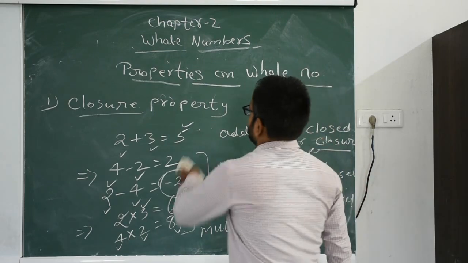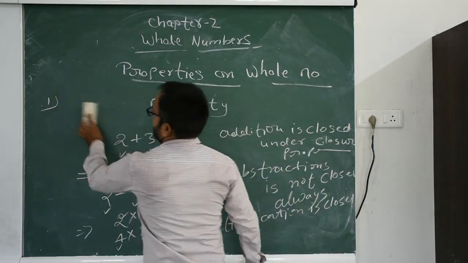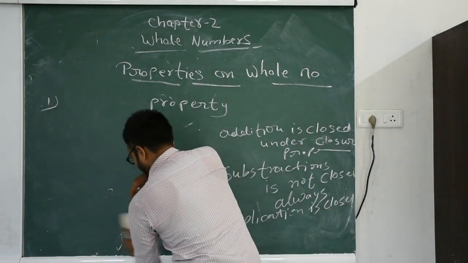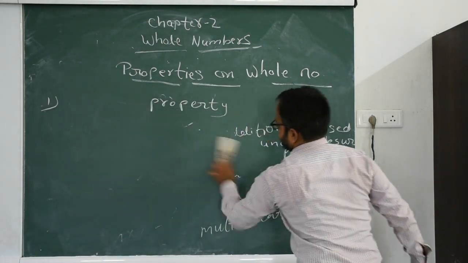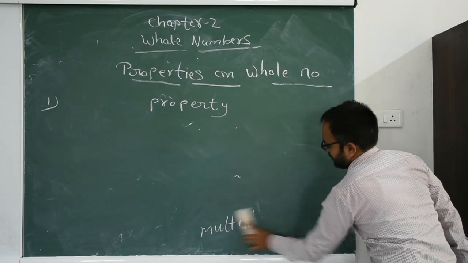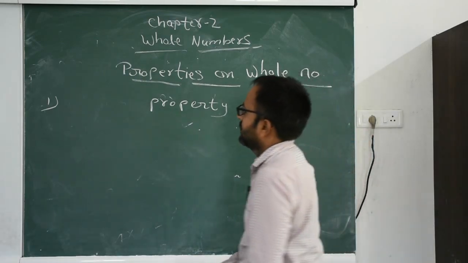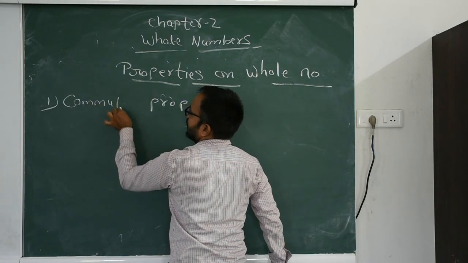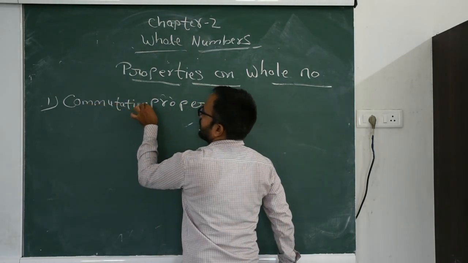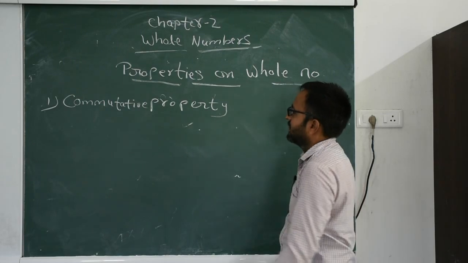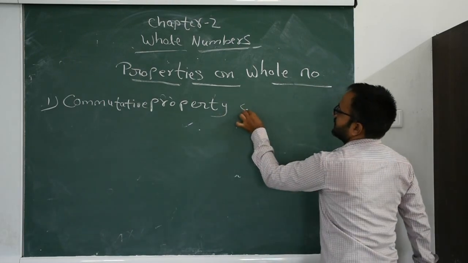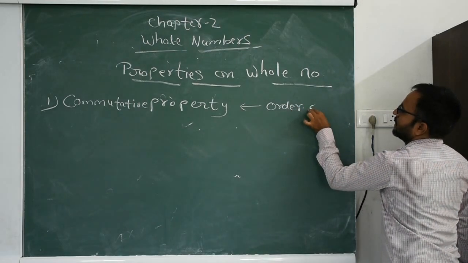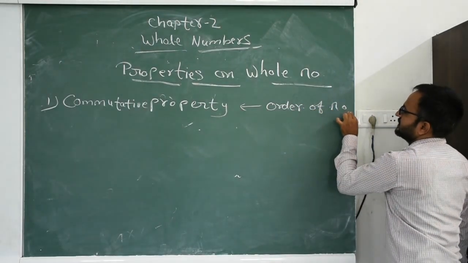Now we discuss commutative property. These properties are related to the order of numbers.